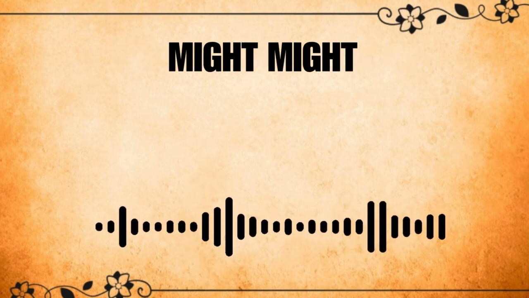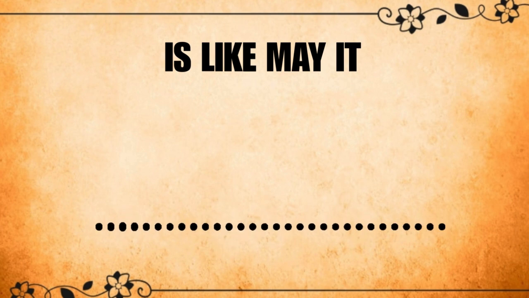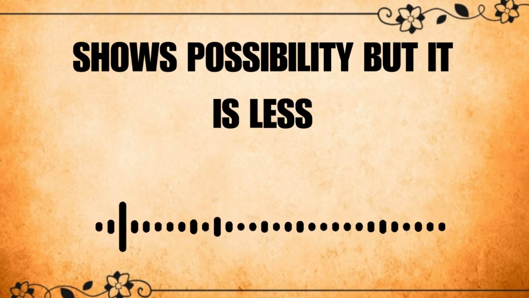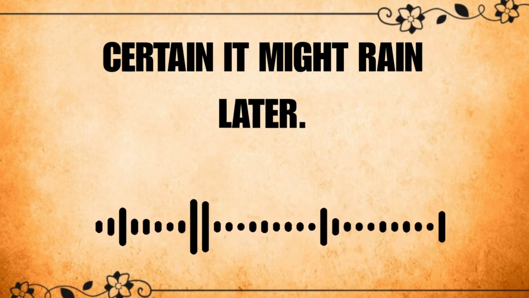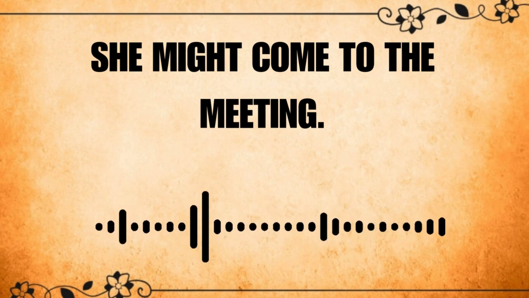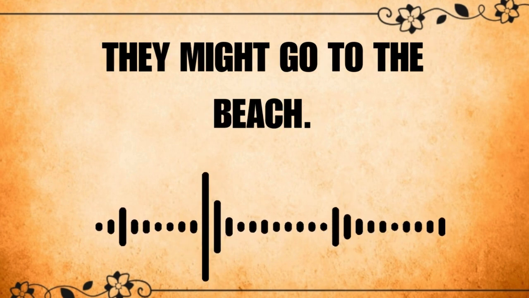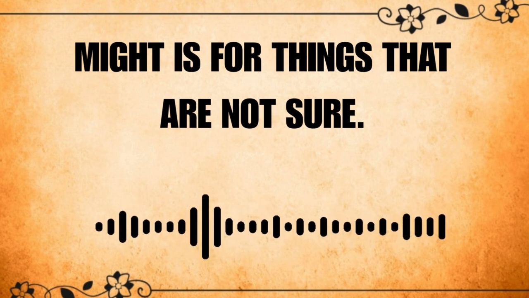Next is might. Might is like may. It shows possibility, but it is less certain. It might rain later. She might come to the meeting. They might go to the beach. Might is for things that are not sure.